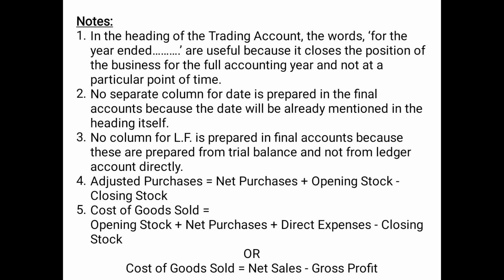The other formula is COGS equals net sales, that is sales minus sales return, minus gross profit. You have to apply the formula depending upon the information given in the question. So this is all about trading account.